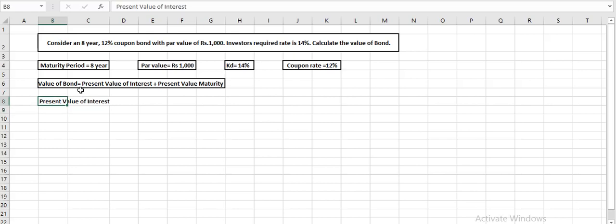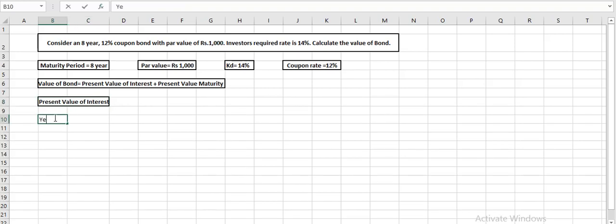So this is the calculation of the present value of interest. Let's mention the year here. The bond is of 8 years, so we are supposed to receive this interest for 8 years. The next part would be interest.